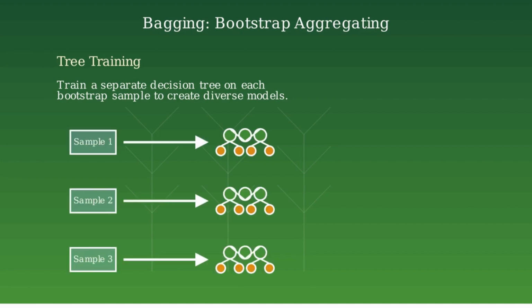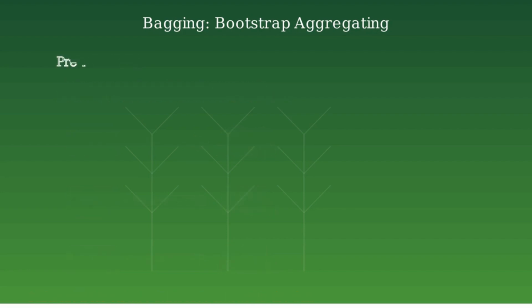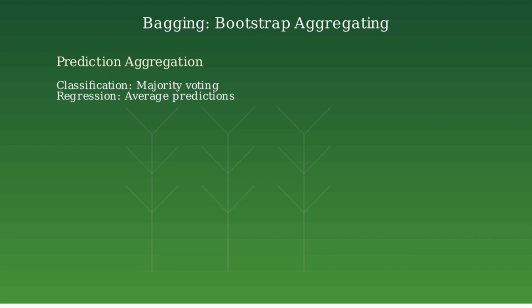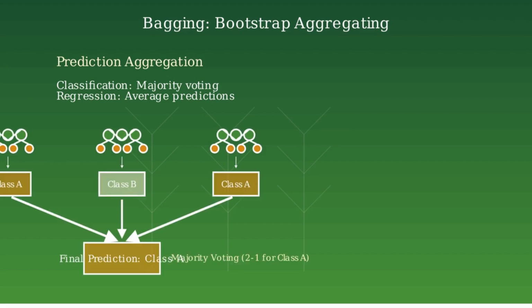Since each tree is trained on a different subset of the data, they learn different patterns and make different mistakes. This diversity is what makes bagging powerful. It helps the ensemble overcome the limitations of any single tree. After training, predictions from all trees are combined through voting for classification problems or averaging for regression problems. This aggregation process helps reduce variance and creates a more stable and accurate model than any individual tree.